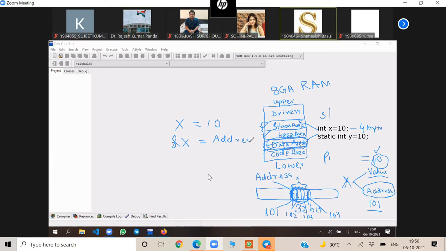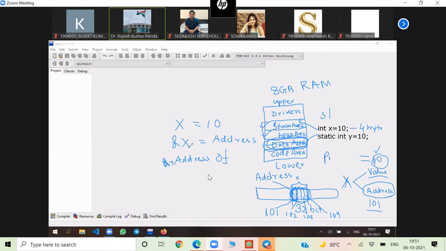Now, what is this ampersand here? This is called the address of operator. Ampersand is known as the address of operator, A-D-D-R-E-S-S, address of.